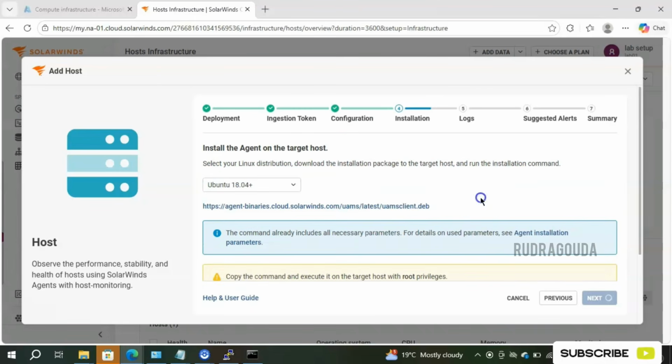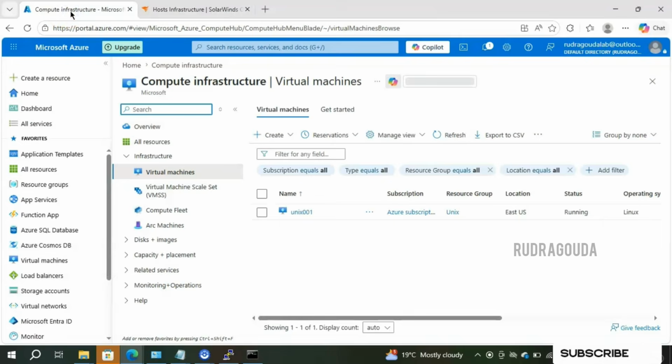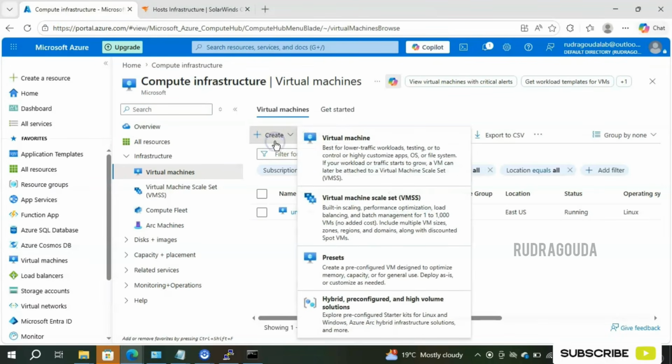First we need to download the package, right? How to download that? Before that we need to build one virtual machine, right? A Linux virtual machine. On top of that we need to add our SolarWinds Observability agent. So for that reason, what I will do, I'll simply go to my Azure portal and I'll create a new virtual machine. Create, then click on virtual machine.